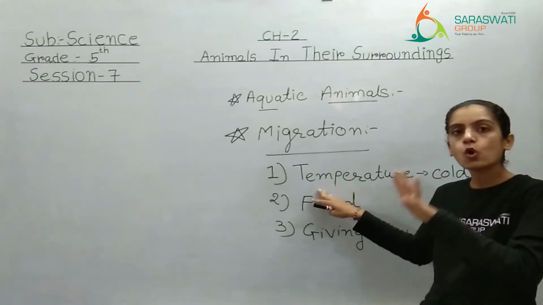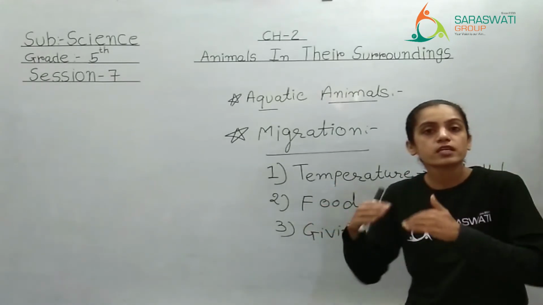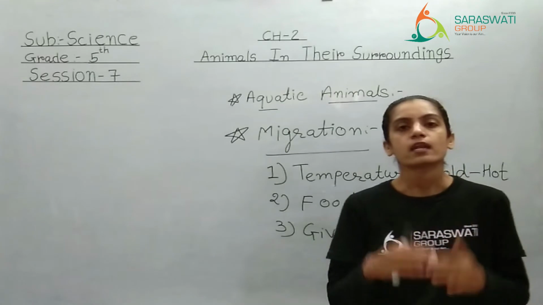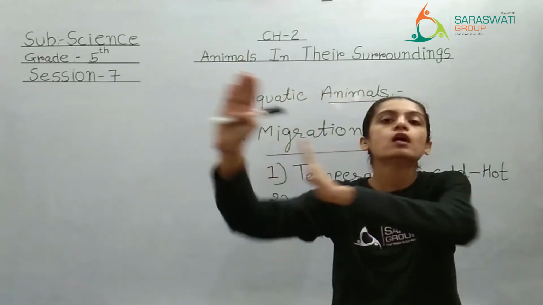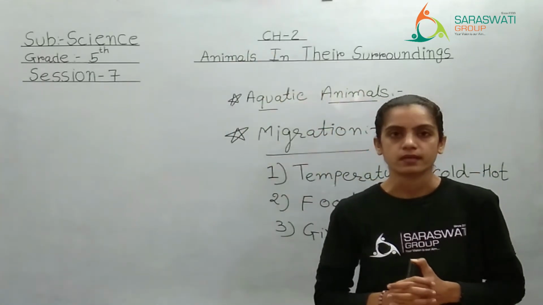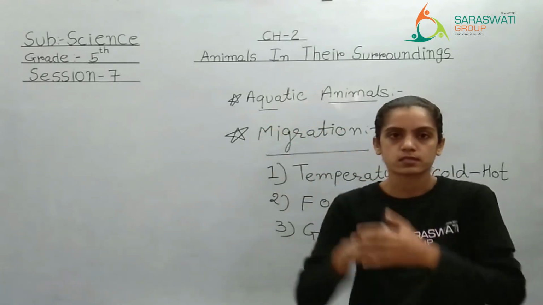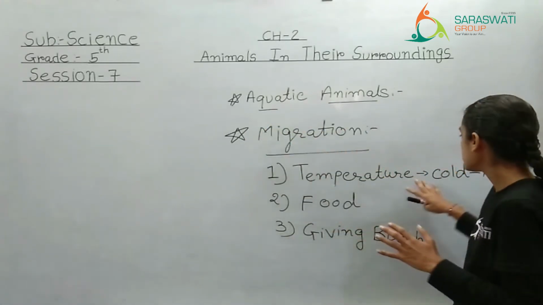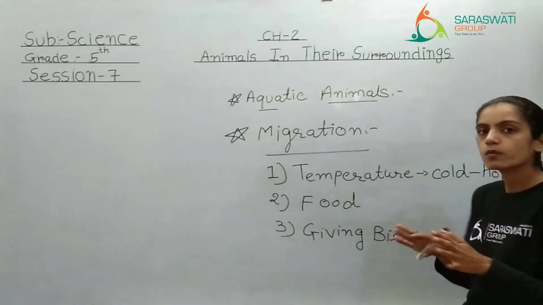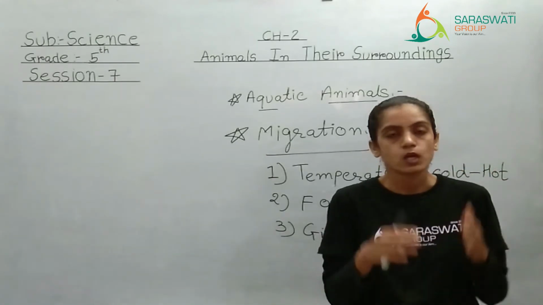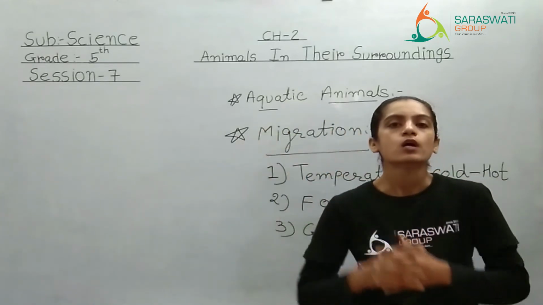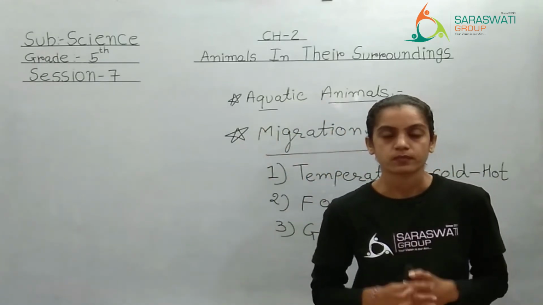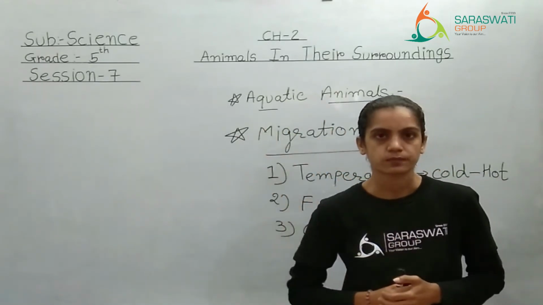If this condition is okay, if the temperature is good for their body, then again they will go back to the original habitat or original living place. When the conditions are good, that means बहुत ज़्यादा cold नहीं है, now it is suitable for their body. So again they will go back to their original habitat.